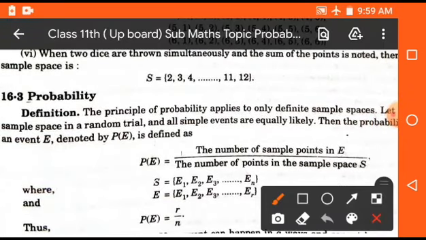Now the proper definition of probability is that probability is a ratio of two things. It is defined as P(E) is equal to the number of points in E divided by the number of points in the sample space. That means it is defined as the ratio of favourable points upon the total number of points in the sample space.